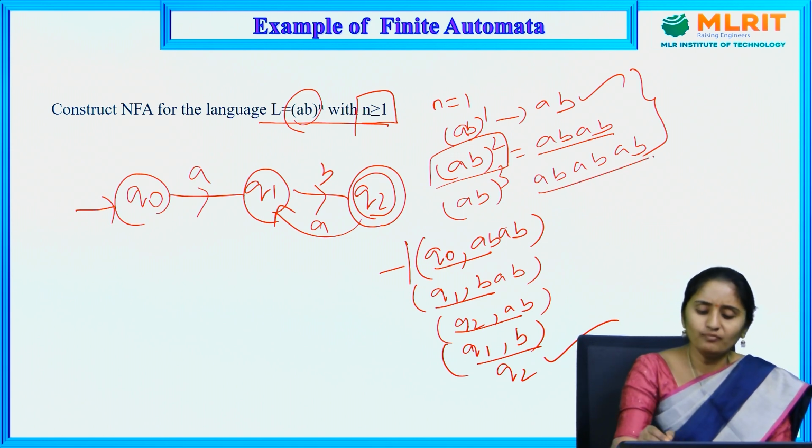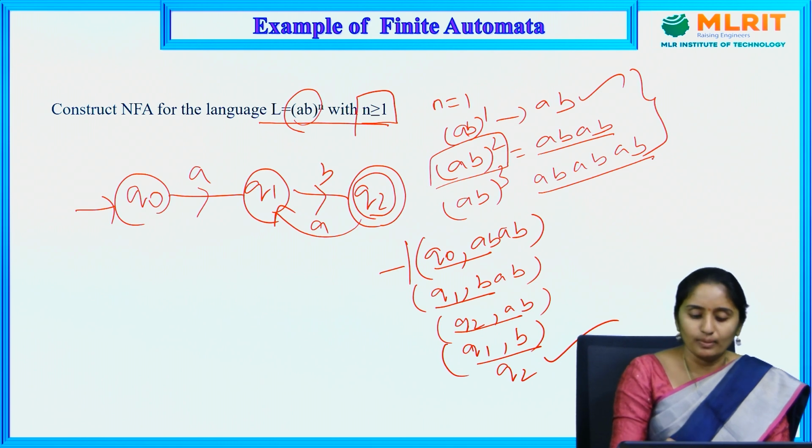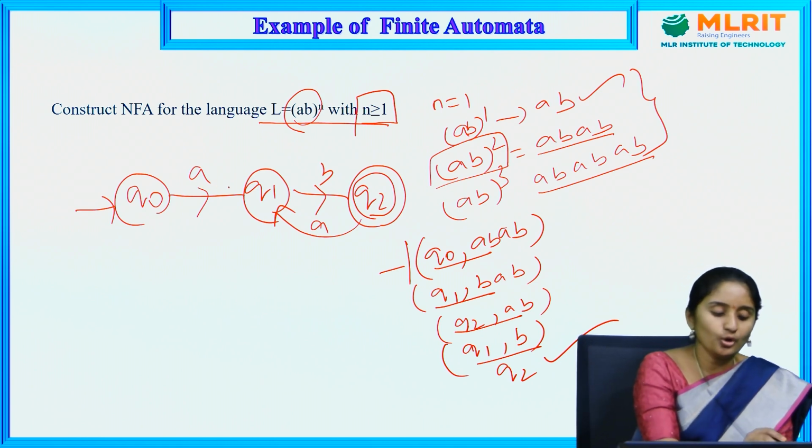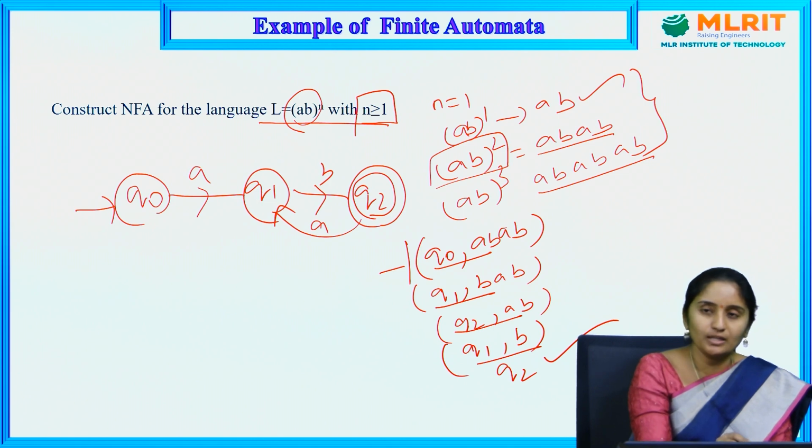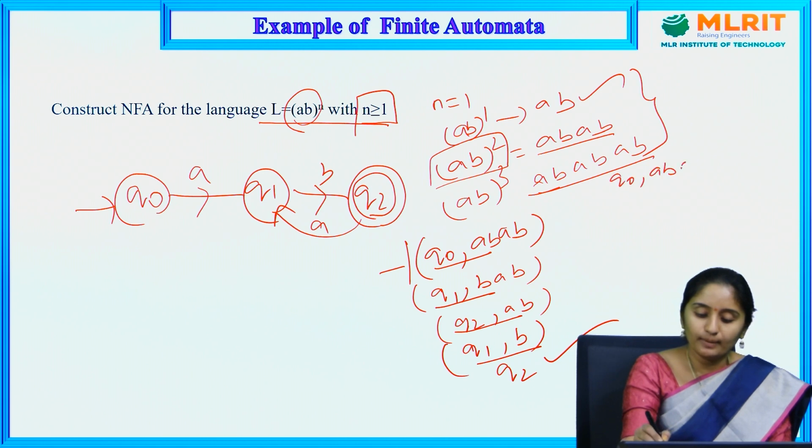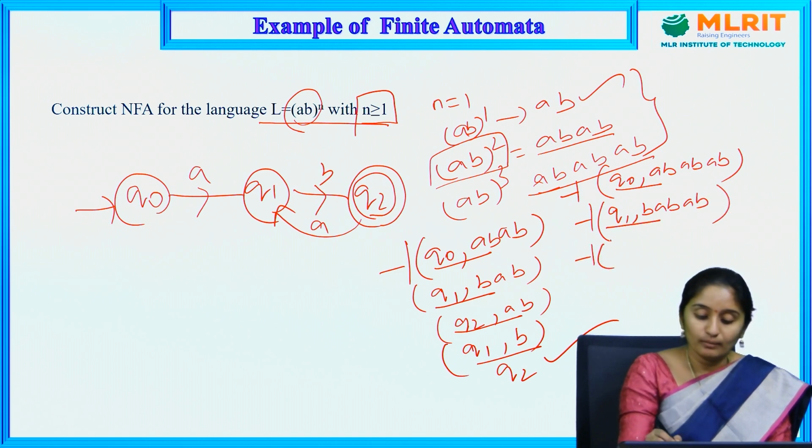In the same way, you check for ABABAB. The same thing repeats and the string is accepted. Q0 on A moves to Q1. Q1 on B moves to Q2. Till here it is done. Now let me do (Q0, ABABAB). Q0 on A moves to Q1. Q1 on B moves to Q2.